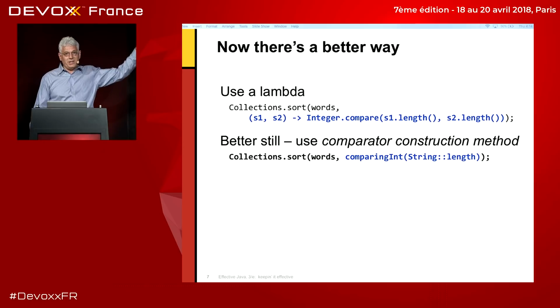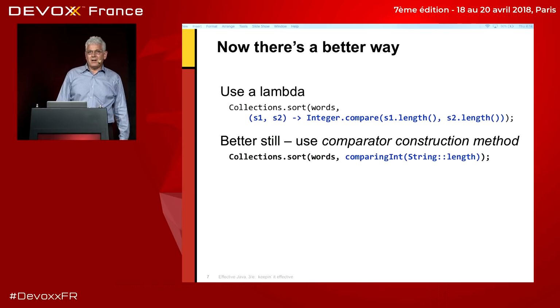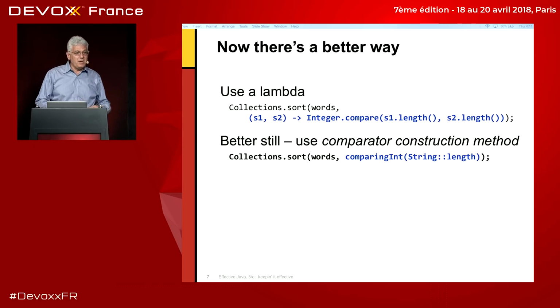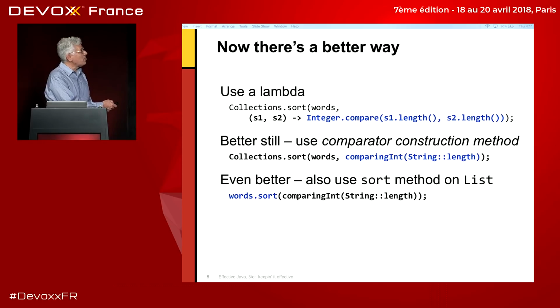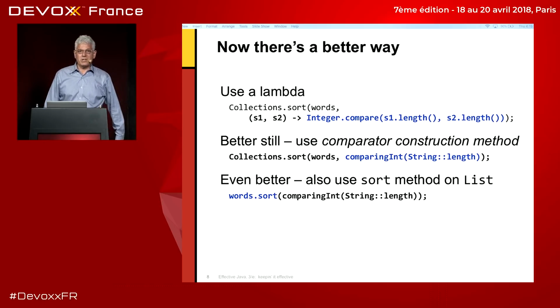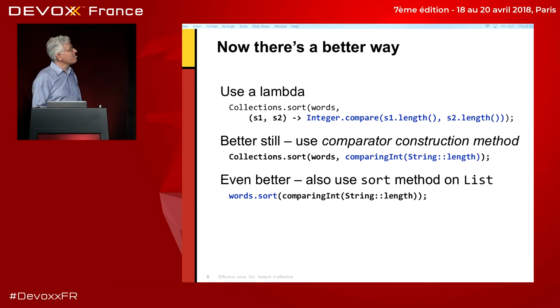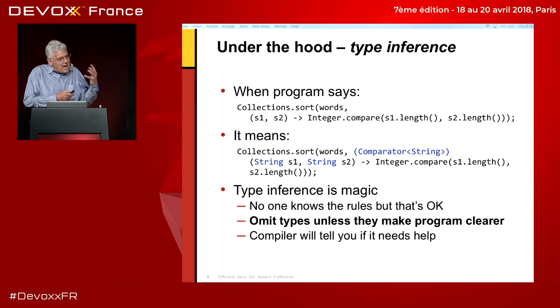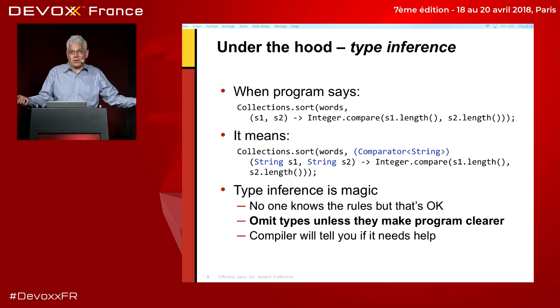You might think that's good enough, but in fact you can do even better, because the designers were nice enough to add a sort method to the List interface using default methods. So you can just say words.sort, comparing the ints that are lengths of the string. I think you can't do too much better than that. That pretty much reads like prose. So how does all this magic actually work?